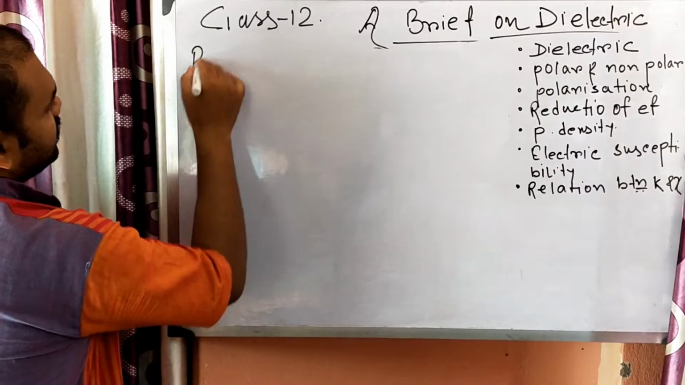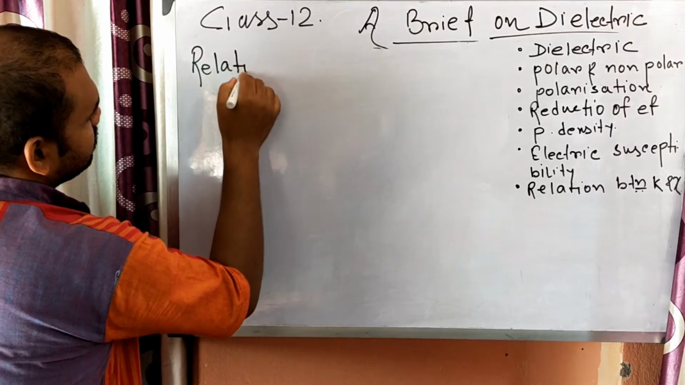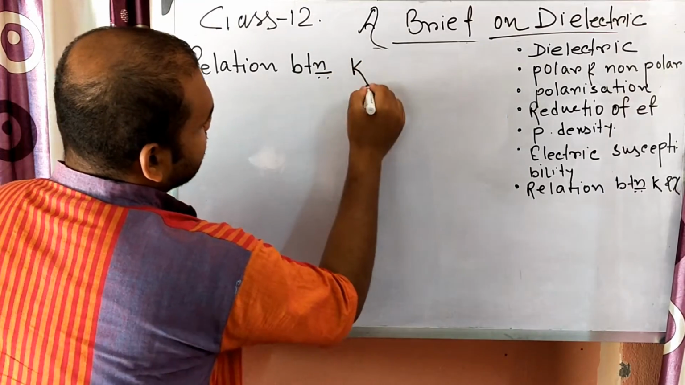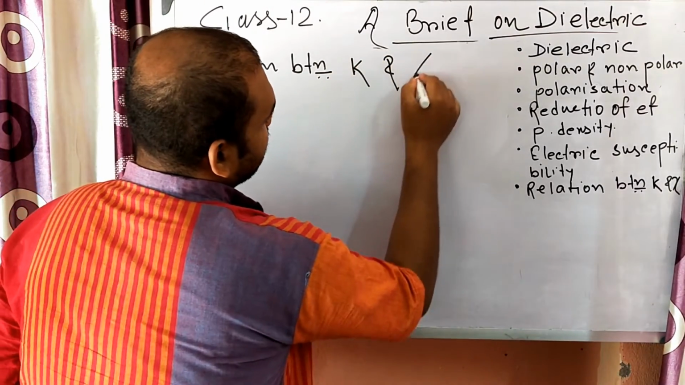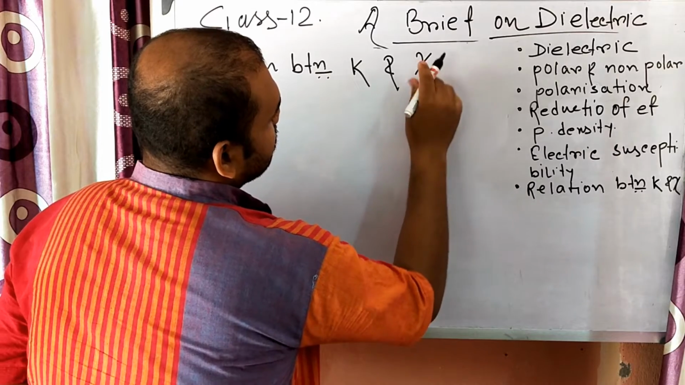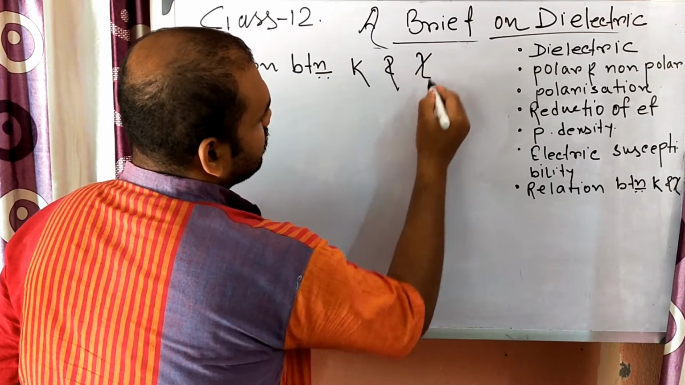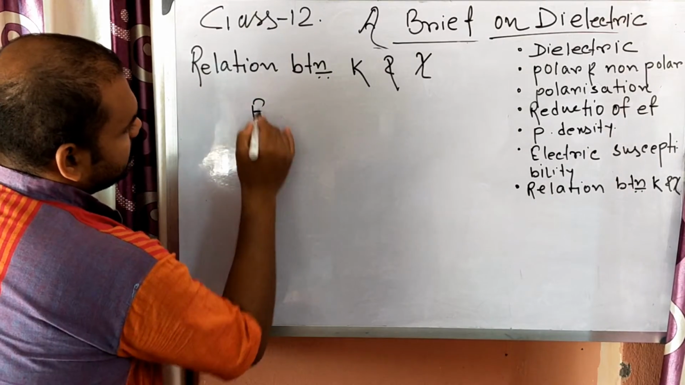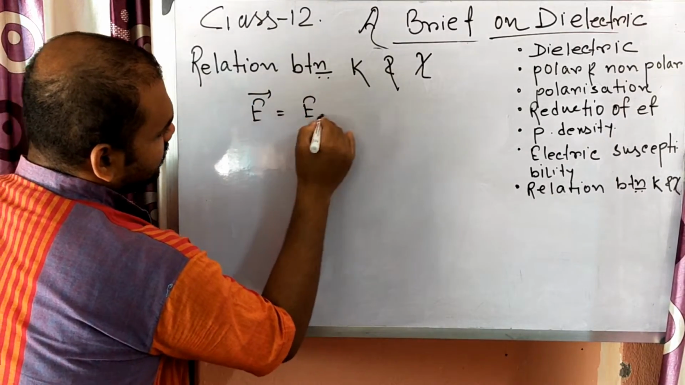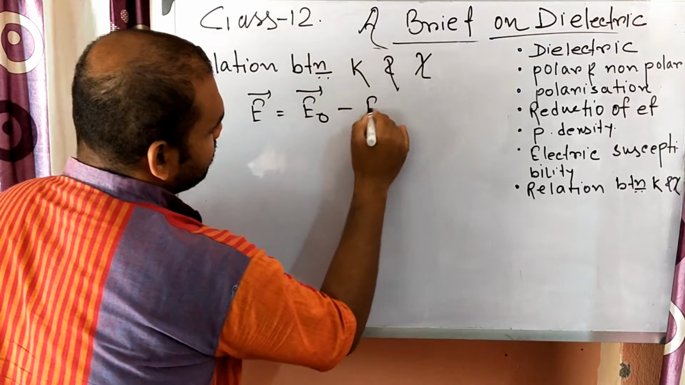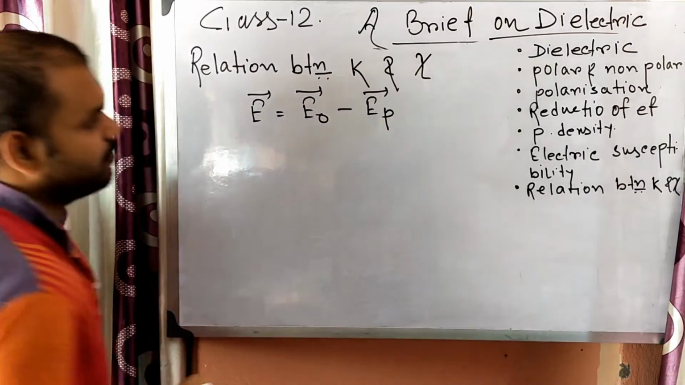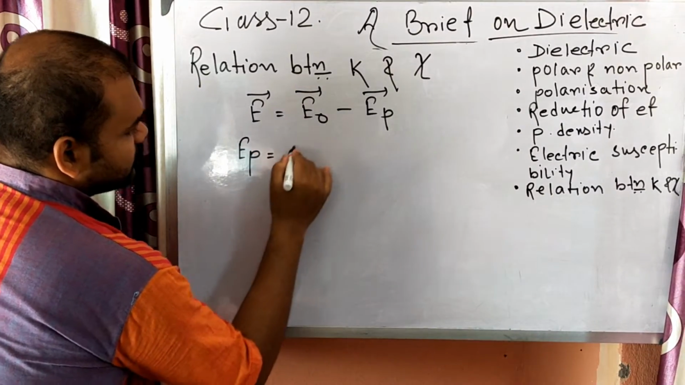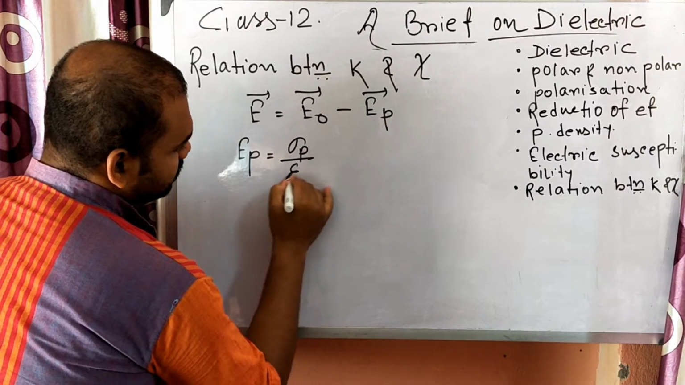Next, the relation between K, that is the dielectric constant, and electric susceptibility, that is chi. Now we know that E is equal to E0, the applied electric field, minus EP. Next we know EP is equal to sigma P by epsilon 0.